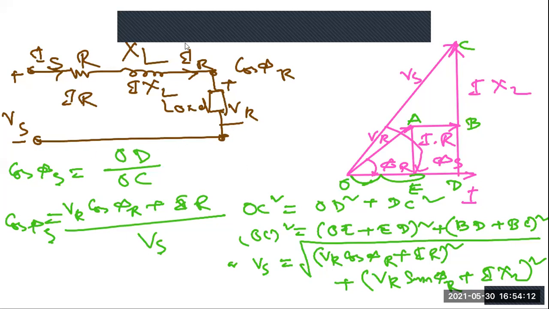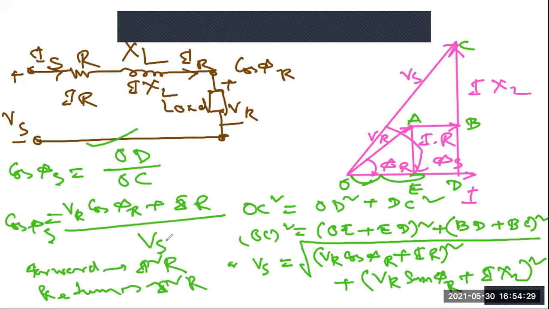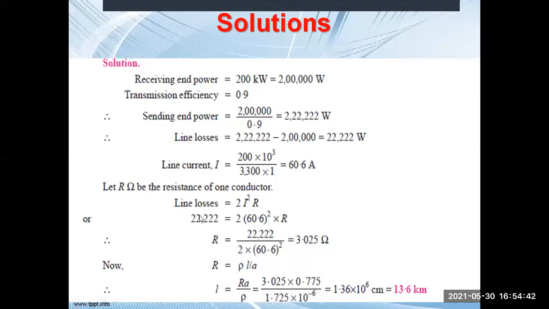So when we do this, we have to understand that for the forward path, the line loss is I square R, and for the return path, it is also I square R. So if you add this, it will be 2 into I square R. If you calculate this, 2 into I square R equals your line loss.